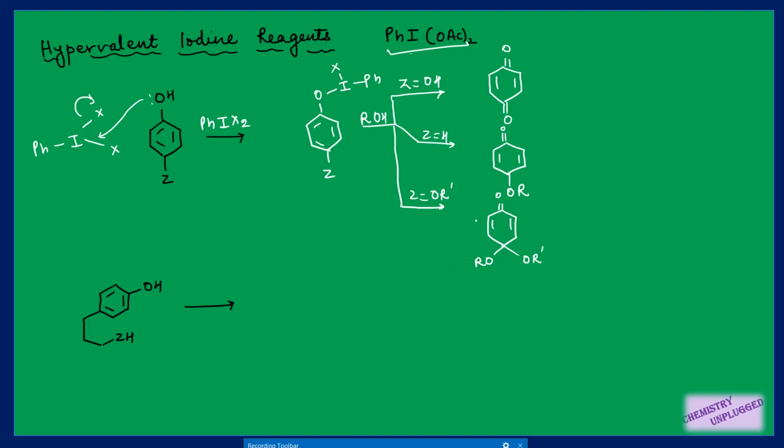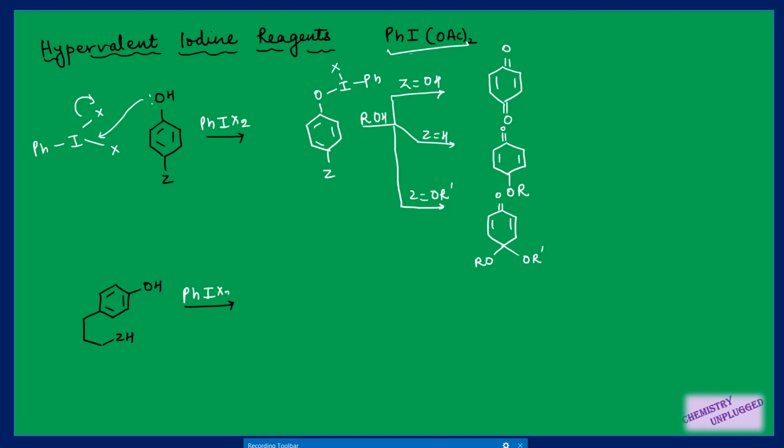So we will take different examples based on this Z substituent, then the mechanism of this reaction will be clear to us. But one thing is that we can have these different types of possibilities, and on the basis of that we will get different types of product. Till this stage it is clear that this type of reaction is possible. If I have this type of reactant, then the reaction can give us a spiro compound.